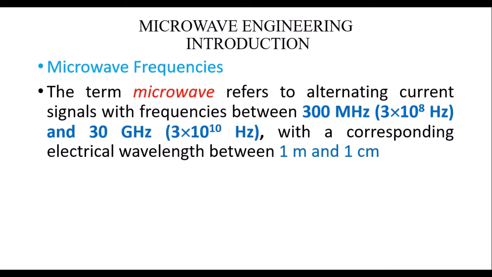And the corresponding wavelength for these waves is 1 meter to 1 centimeter. For 300 MHz the wavelength is 1 meter. For 30 GHz the wavelength is 1 centimeter.